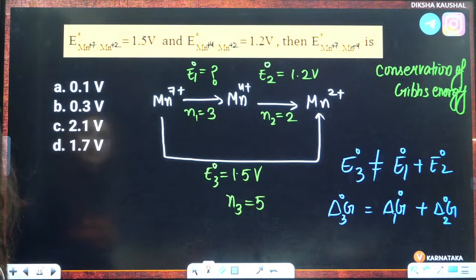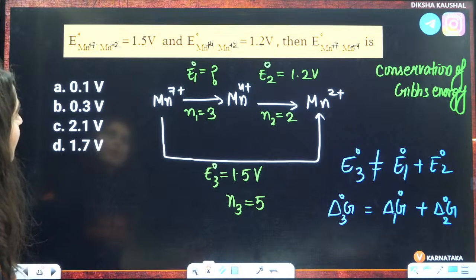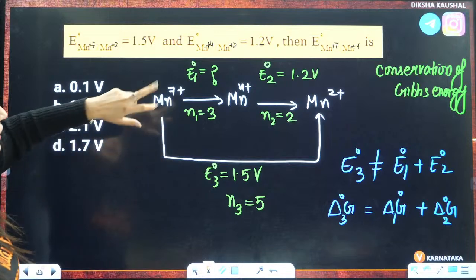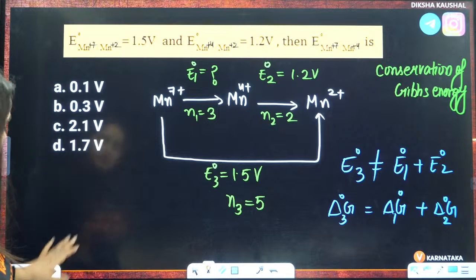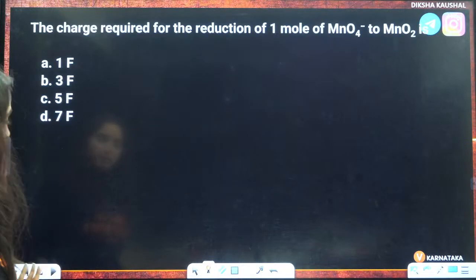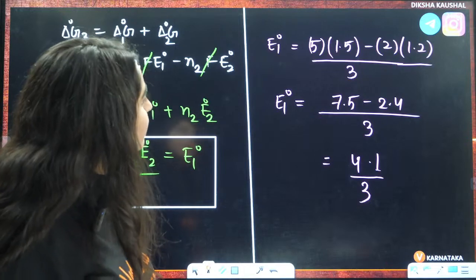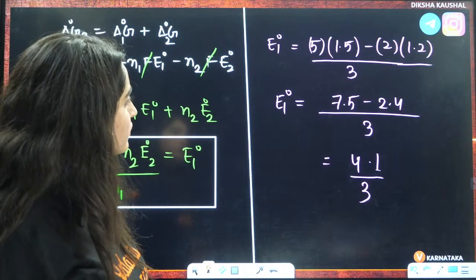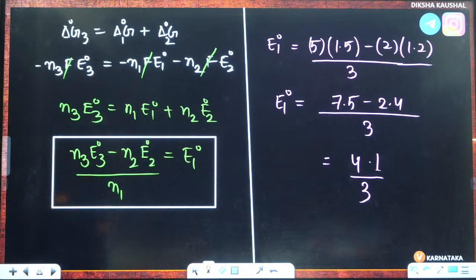Options are 0.1, 0.3. It is 2 only, divided by 3 only, 15 into 5 only, so the answer should be this only. 7.5, 2.4, this 1. What's your answer coming out to be?